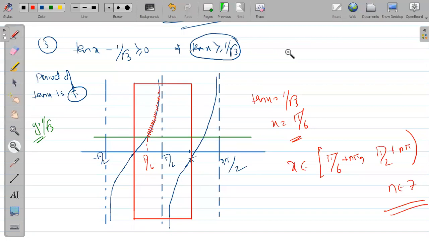Sir, once explain how you got pi by 2, sir. What pi by 2? Pi by 2 is the dotted line. This is the graph of the function. So we have to look in the red box where the blue color graph is lying above the green color graph. So this is the part of the graph which is lying above. So from where to where? From pi by 6 to pi by 2. This shaded graph is from where to where? Pi by 6 to pi by 2.